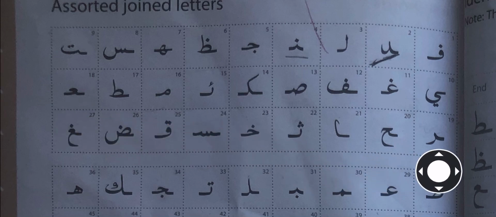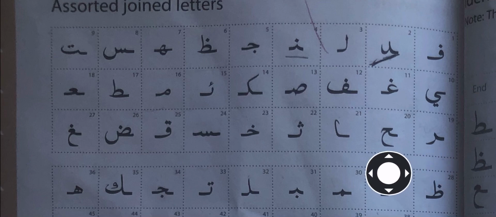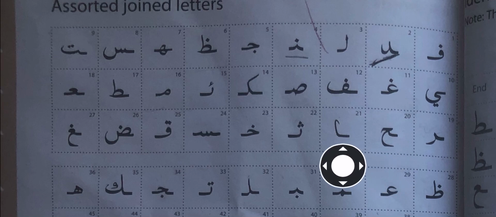What's this letter here? Sound the letter first. If you make the correct sound, that means you've recognized it. And then the pronunciation is also important. Will you find this in the beginning, middle, or end of joined letters? And this sound of this letter, Ha, will we find it in the beginning, middle, or end? And this letter here, Alif, will we find the Alif over here? Will we find it in the beginning, middle, or end of a sequence of joined letters?